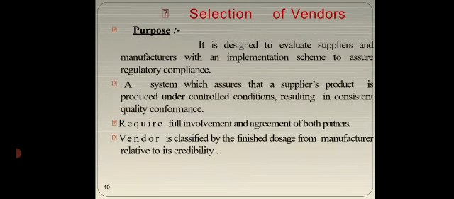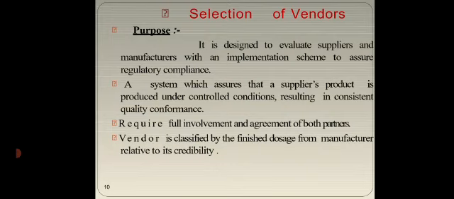Selection of vendors. The purpose is that it is designed to evaluate suppliers and manufacturers with an implementation scheme to assure regulatory compliance. A system which assures that the supplier's product is produced under controlled conditions resulting in consistent quality conformance requires full involvement and agreement of both the partners.